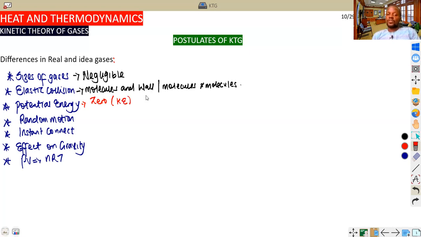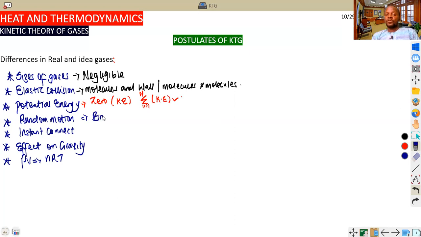So the total energy in real gases is the summation, which is just a mathematical interpretation, over the number of molecules from 1 to the total number of molecules, of the kinetic energy. Another important point is motion. The motion of a real gas is said to be random. And most importantly, you also call it what?